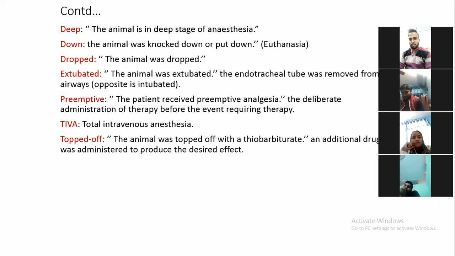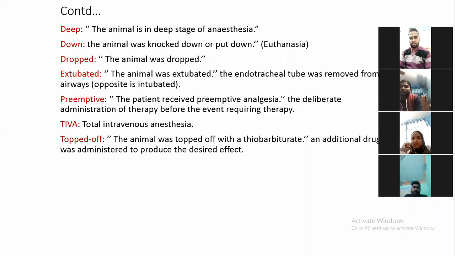Otherwise, what will happen at the time of surgery? The animal will struggle, the animal will show excitement, and your surgery may be hampered. So preemptive analgesia is very important. It means you use analgesic agents deliberately before the start of anesthesia. This is known as preemptive analgesia.